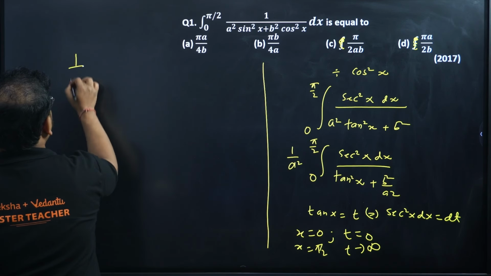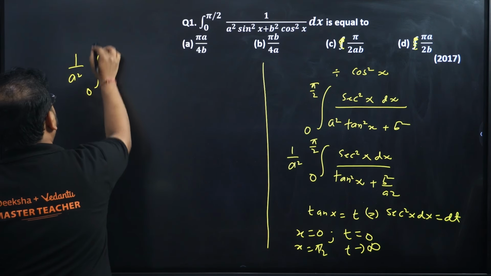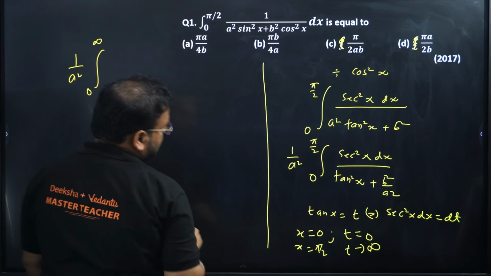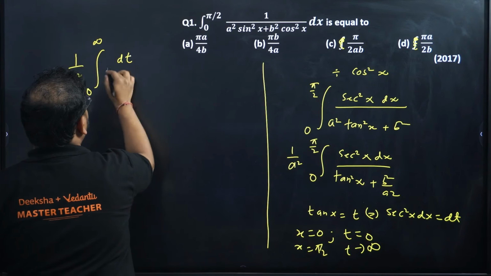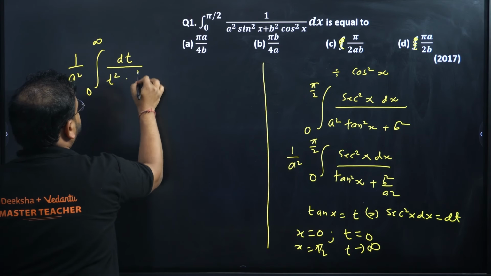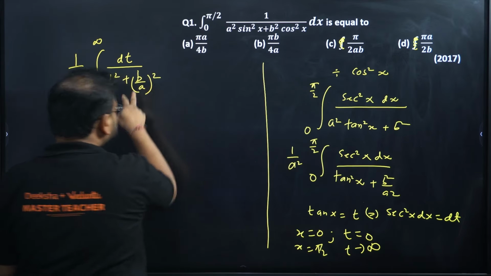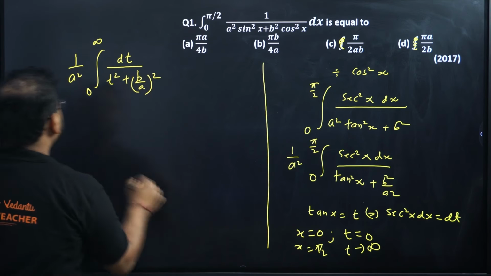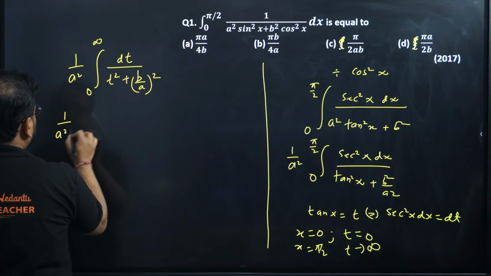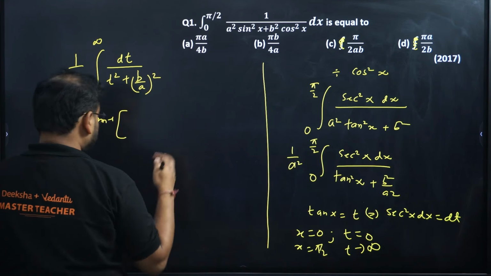So what I'm left with is 1 by a square. We have to go from 0 to infinity now, and this is nothing but your dt, and over here we have t square plus b by a the whole square. Now we know the formula of this. We're going to use tan inverse over here. So 1 by a square outside, tan inverse over here, tan inverse of, what is this?